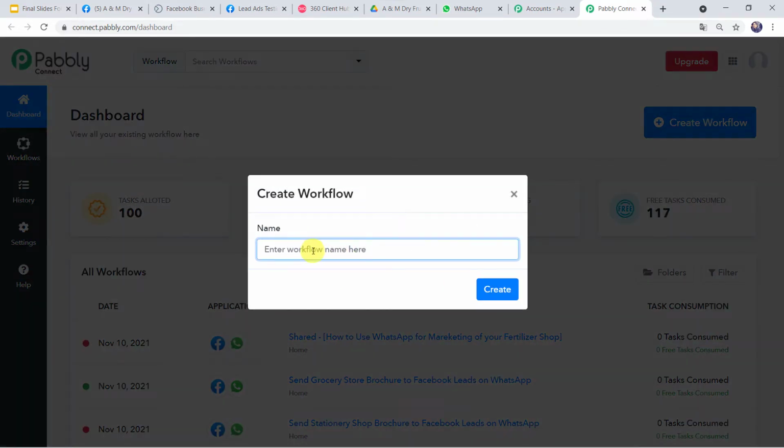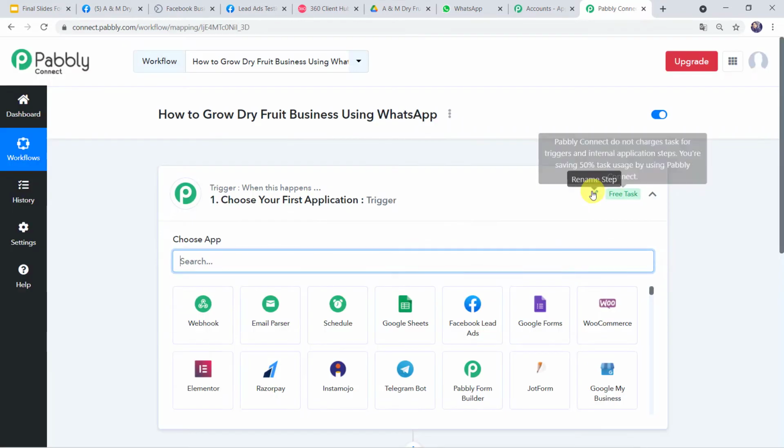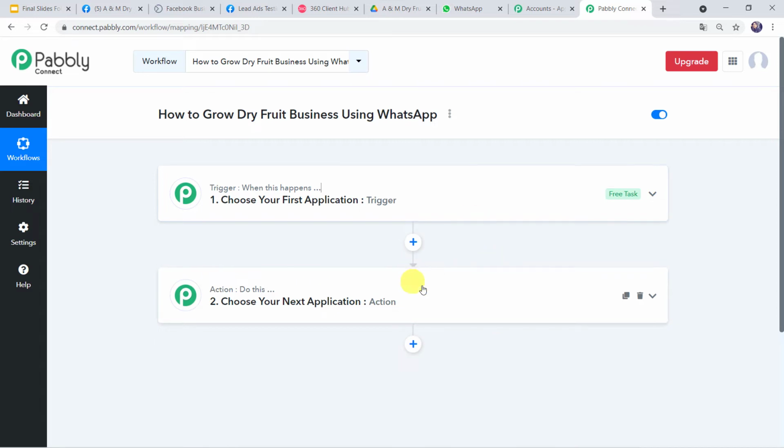Here we have to give the workflow name. So let us give the workflow name as How to Grow Dry Food Business Using WhatsApp. Here you can give the workflow name as per your requirement, and now let's click on Create. Now here we can see a trigger window and an action window.